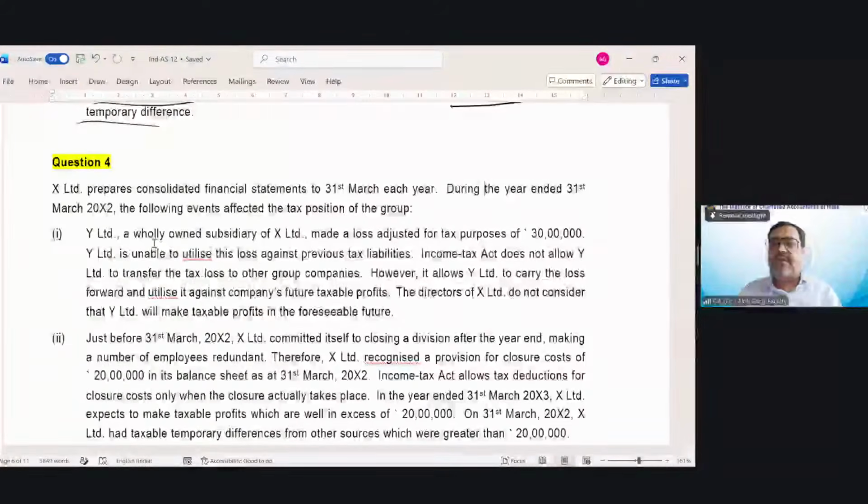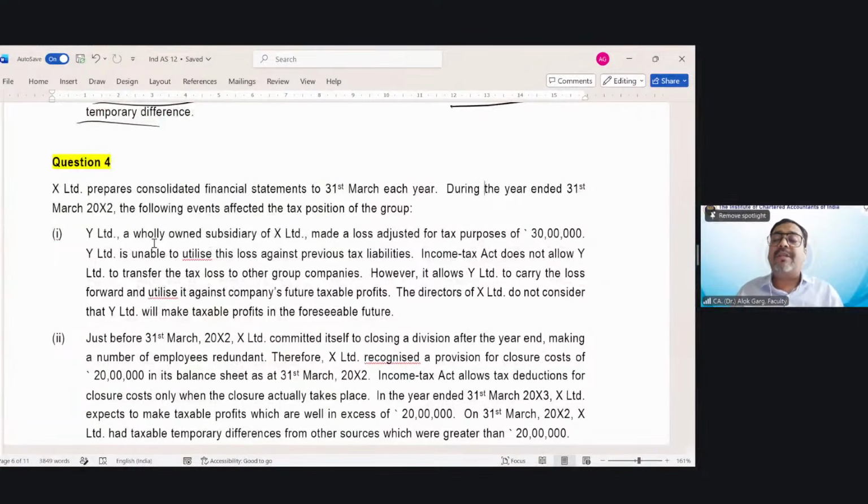Another key takeaway from my side: try to correlate the concepts. For example, right now we are discussing Ind AS 12 income taxes, but we have also touched upon Ind AS 103 business combination, which says that the purchase consideration has to be measured at fair value, net assets have to be measured at fair value, and the resultant number is goodwill.